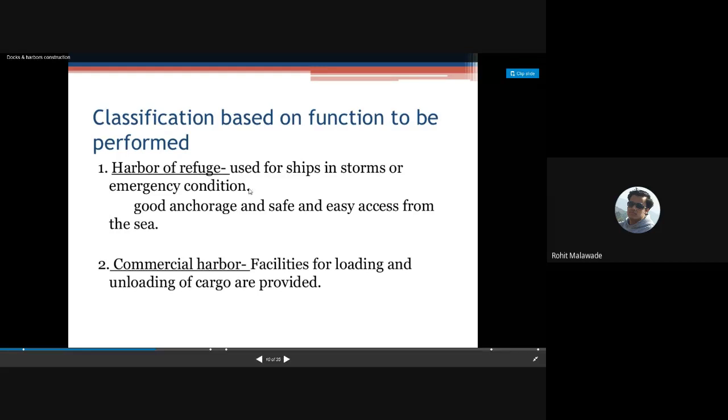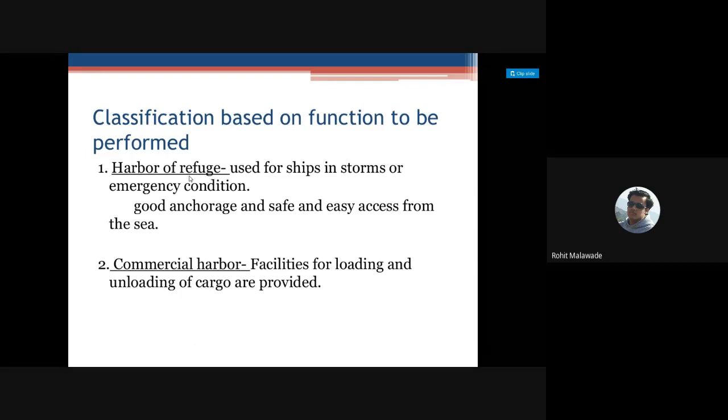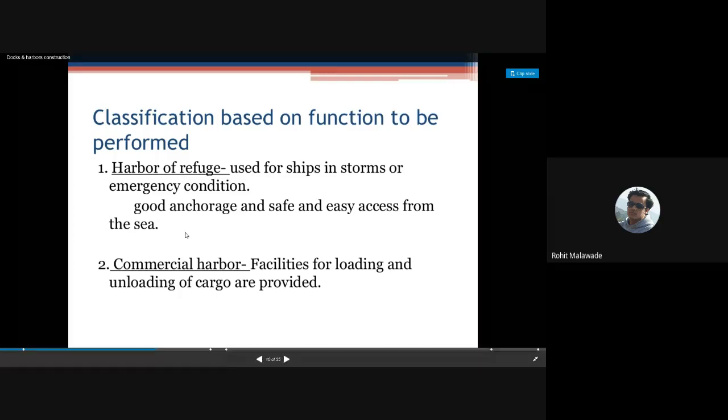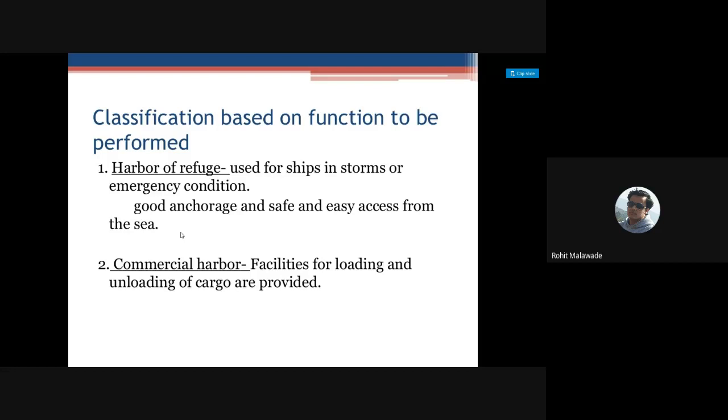The harbor of refuge, right? Used for ships in storms or emergency conditions. See, I have told that, right? Based upon the functions to be performed, we are going to classify the harbors. In case of any emergency condition, if you want to have the landing of the ships, and we use the harbor for that, then we call it the harbor of refuge. Refuge is nothing but due to any kind of an emergency. If you are going to use that particular harbor, we call it a harbor of refuge, right?